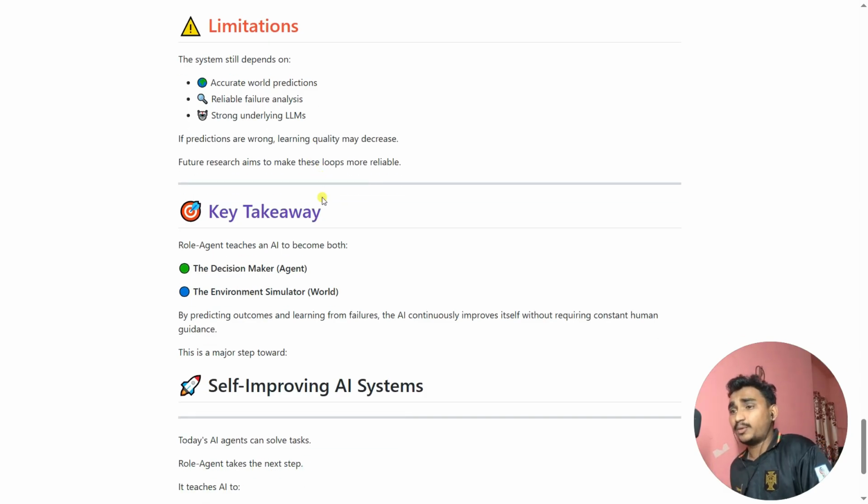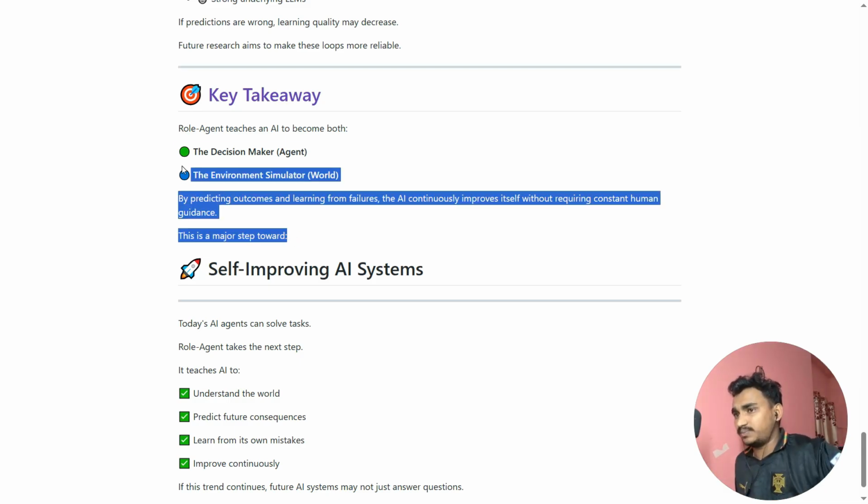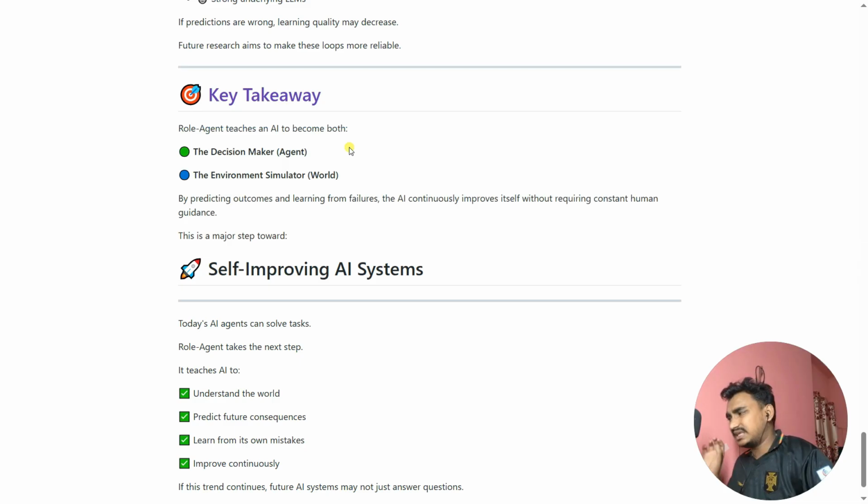And what are the key takeaways? The key takeaway is that the World Agent teaches an AI to become both the decision maker, meaning the agent, and also the environment simulation, meaning the world. By predicting the outcome and learning from failures, the AI continuously improves itself without requiring constant human guidance. This is a major step toward something very important, and it's the key takeaway.